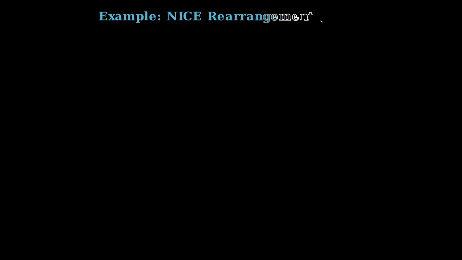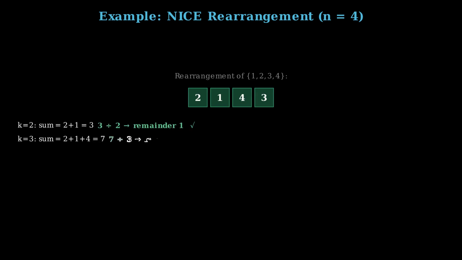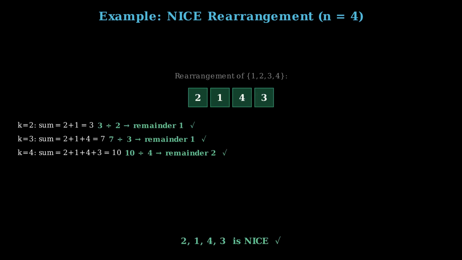Let's see examples of nice rearrangements to build intuition. Take n equals 4, so we arrange 1, 2, 3, 4. Consider the rearrangement 2, 1, 4, 3. Check k equals 2, sum of first two terms is 2 plus 1 equals 3. Is 3 divisible by 2? No. Good.